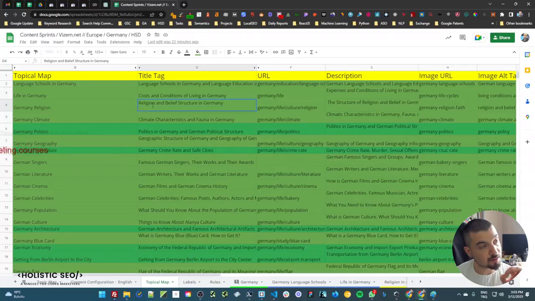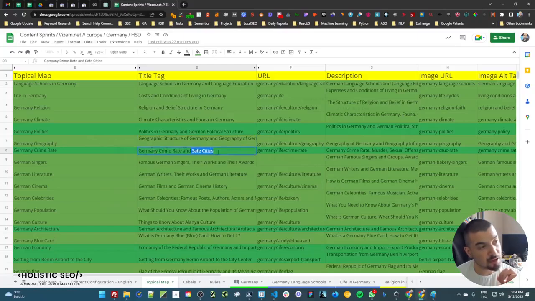Another example here: religion and belief structure. The religion and belief, we use these terms as substitutes for each other. And we talk about climate and fauna, politics and political, Germany, German, and geographic or topographic, let's say.